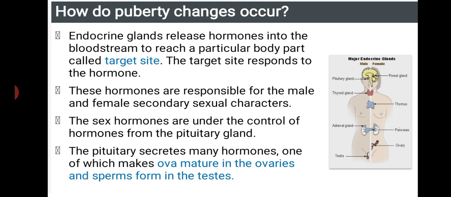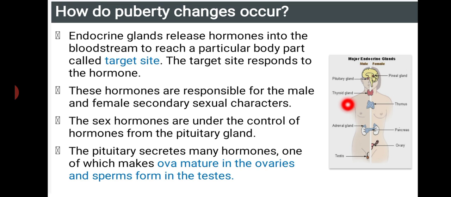These hormones are responsible for male and female secondary sexual characters. So these endocrine glands and hormones play a very important role. The sex hormones are under the control of hormones from the pituitary gland.